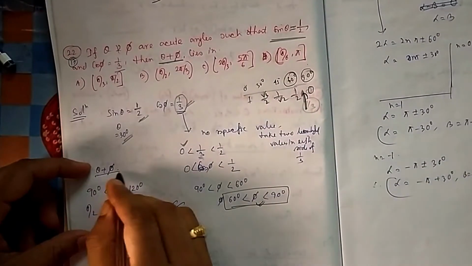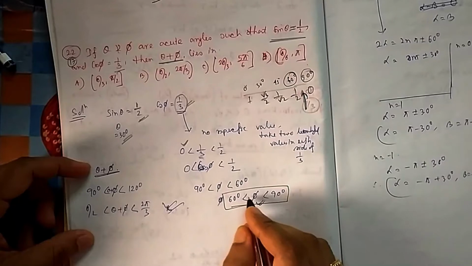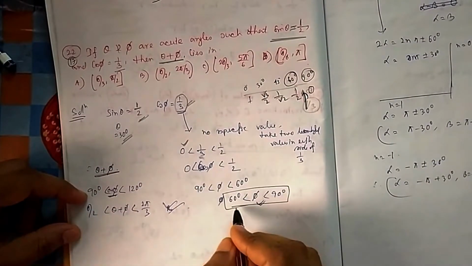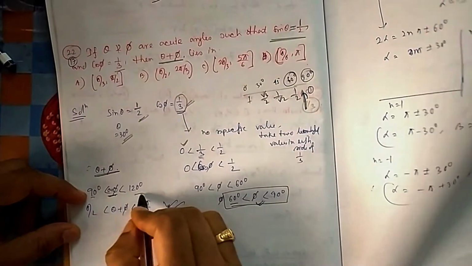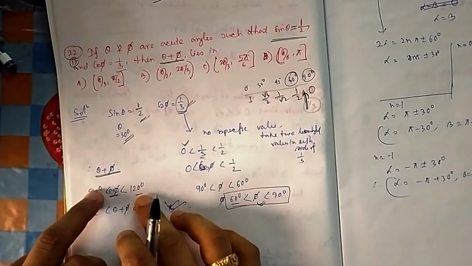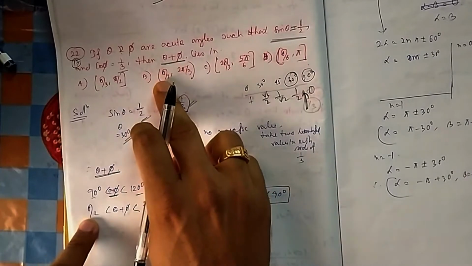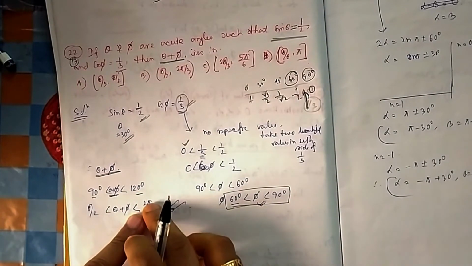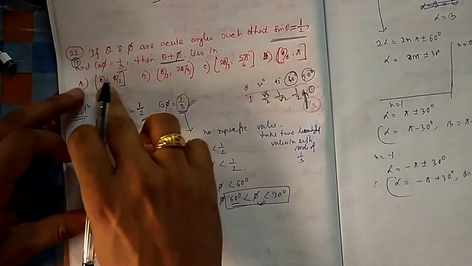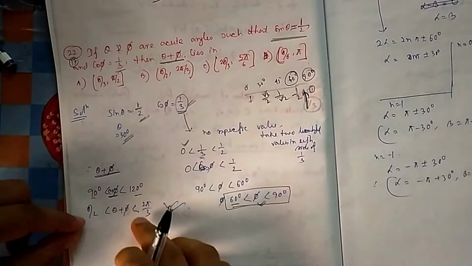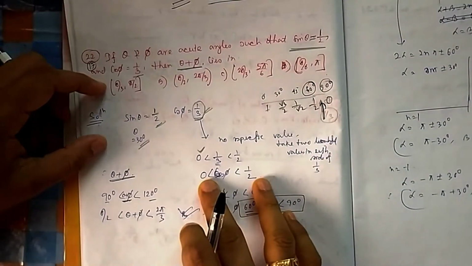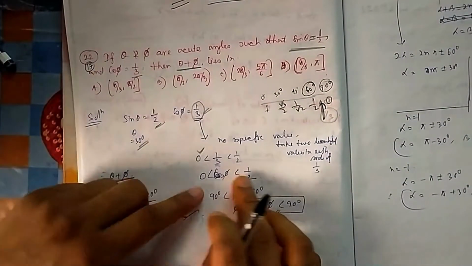So where will theta plus phi lie? You add theta on both sides. What is theta? 30 degree. So if I add theta on both sides, then 30 will be added to 60, and 30 will be added to 90. So my angle will lie between 90 and 120, which is 2 pi by 3. That is 120. It is not necessary that it should match exactly with this one, because I have taken this hypothetically, since I don't know the exact value.